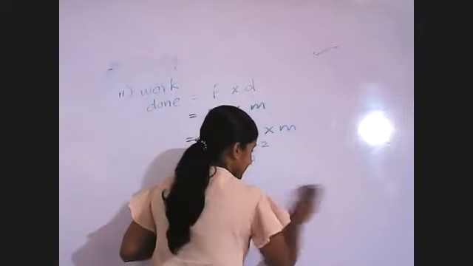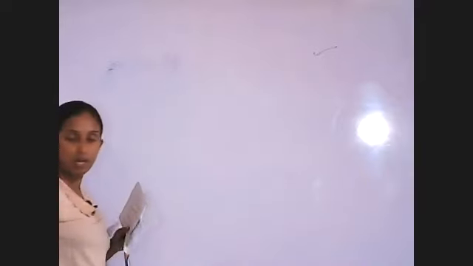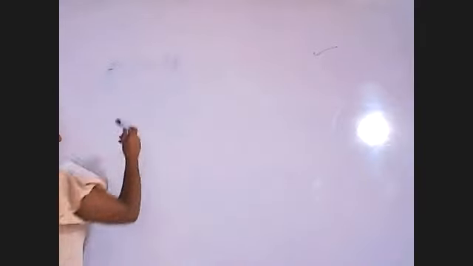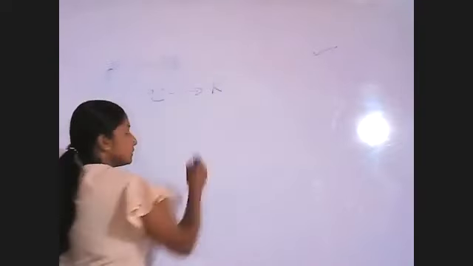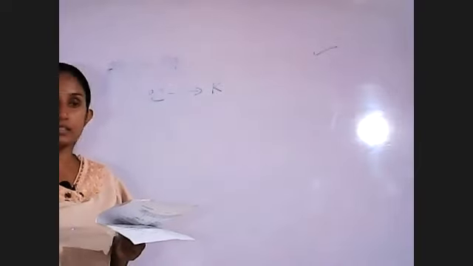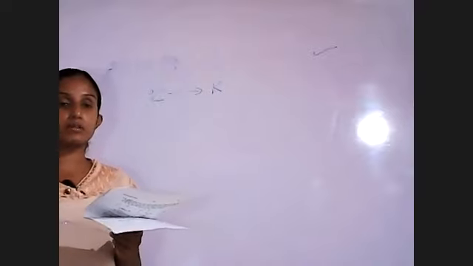You know how we convert Celsius into Kelvin. What do we have to do when converting Celsius into Kelvin?